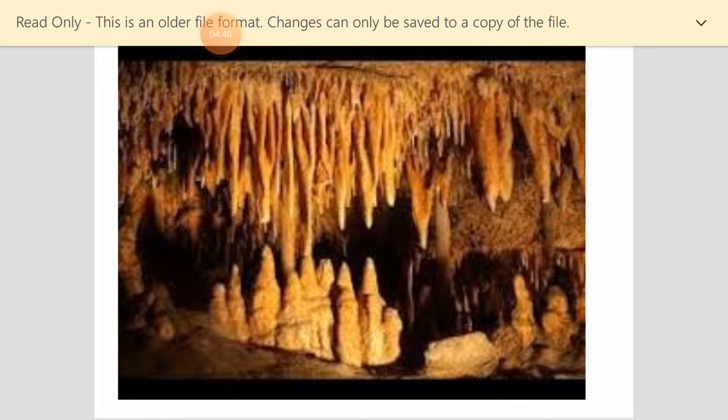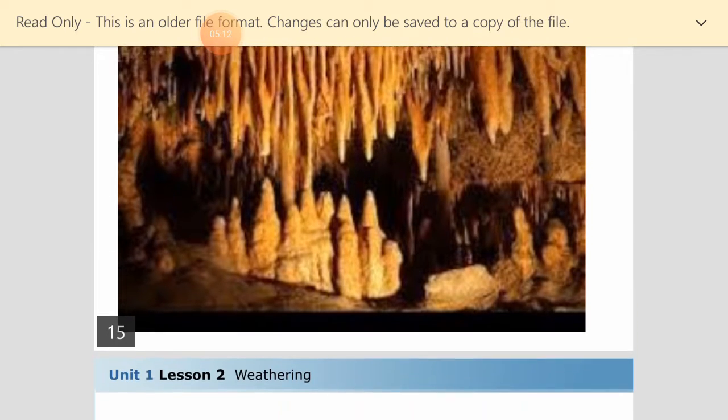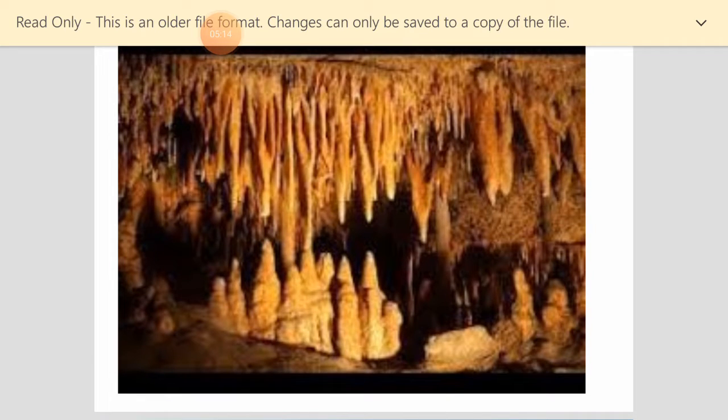So some will build up and some will build down. Over time, the ones that look like fingers down are called stalactites, and the ones that come up are called stalagmites. You can also look for a video if you want to see how they are formed.